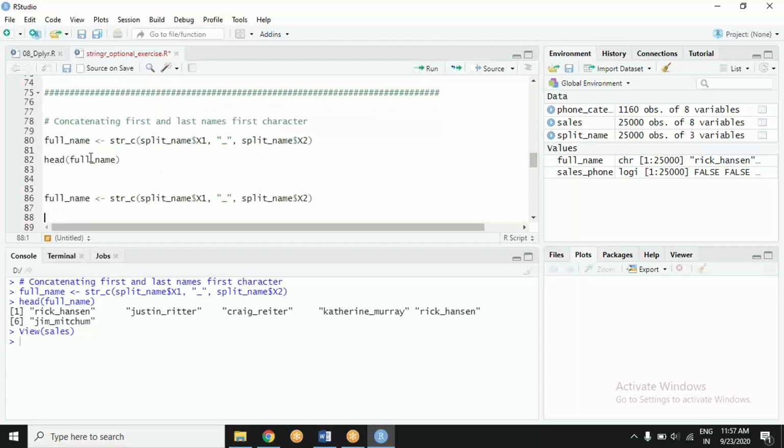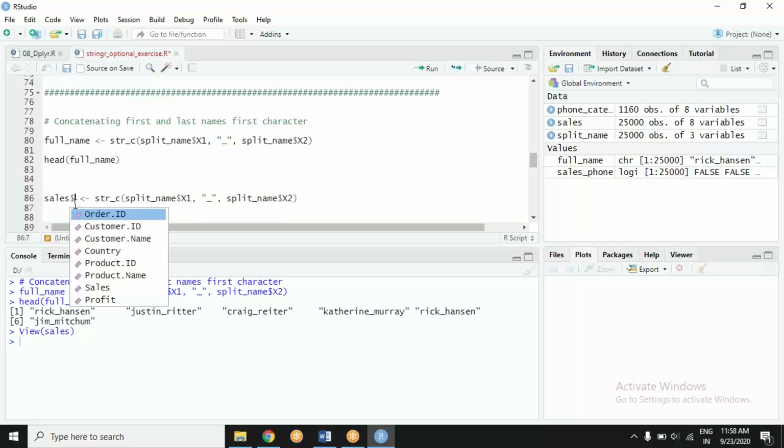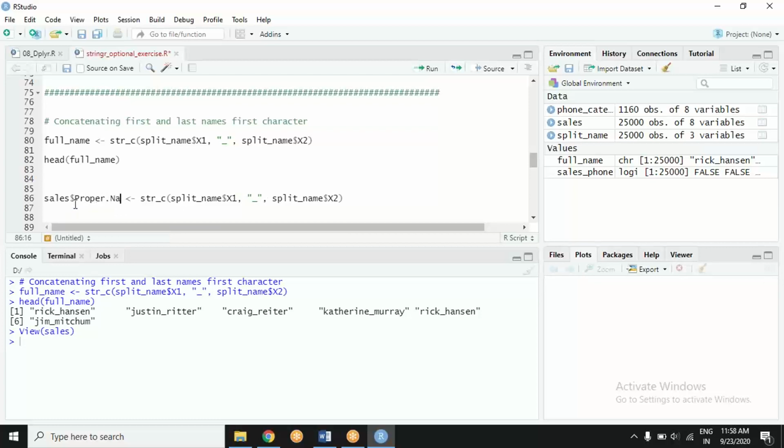If I want something to be in my data set, I don't need to create a vector first and then cbind it. I can directly mention the data set and put a dollar sign. The dollar sign shows auto suggestion of existing columns. But if I mention a new column, proper name, it will initiate a proper name column here itself.